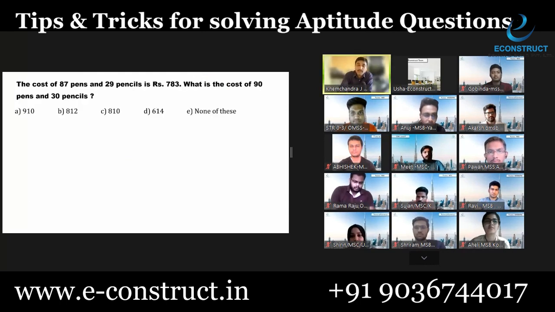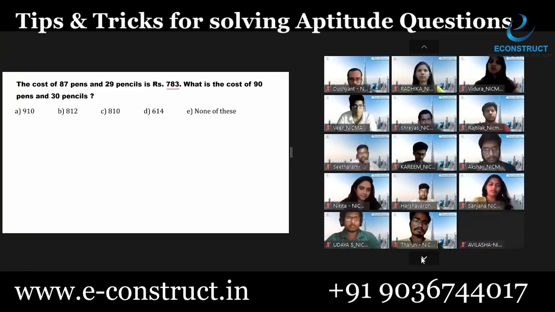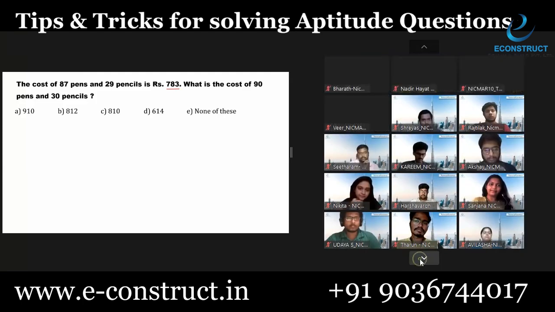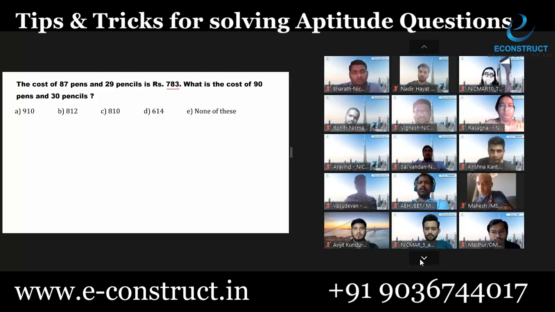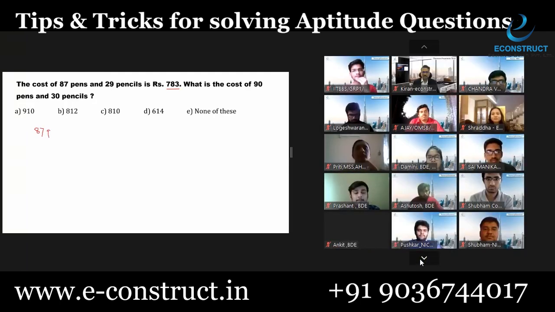Okay, so now the next question I am giving you, my dear friends. Just listen and try to understand the modus operandi. What approach is required in all aptitude tests? The cost of 87 pens and 29 pencils is 783. What is the cost of 90 pens and 30 pencils? Some of you might be thinking that it cannot be determined, because two simultaneous equations can be constructed, but we don't know the RHS of the second simultaneous equation.